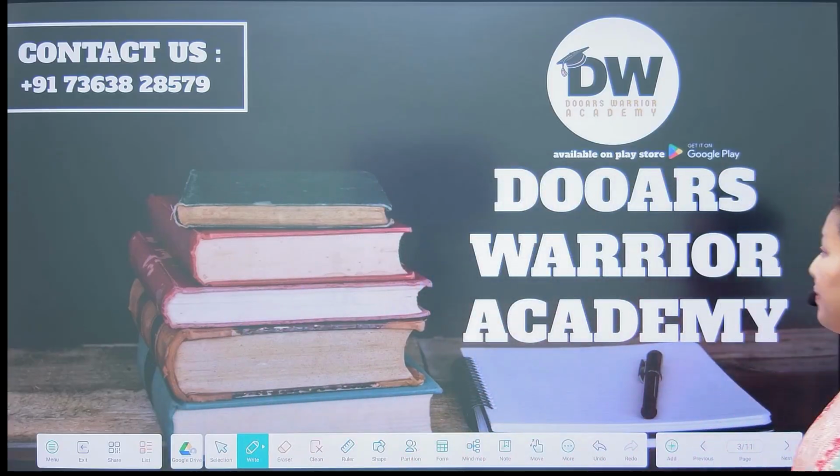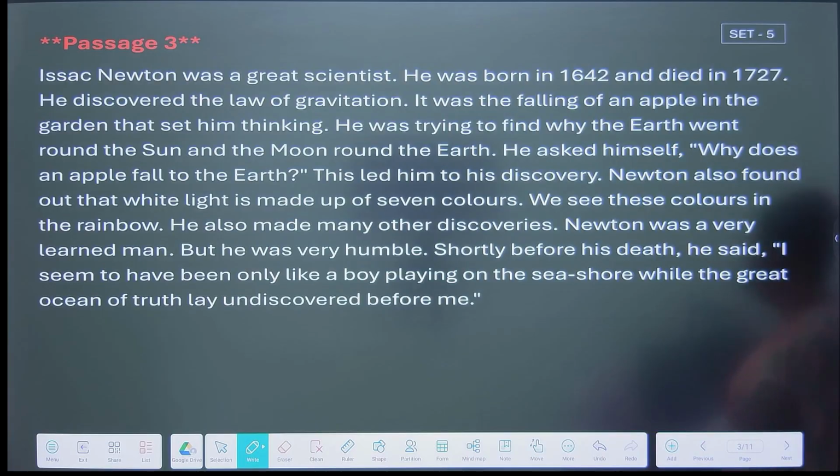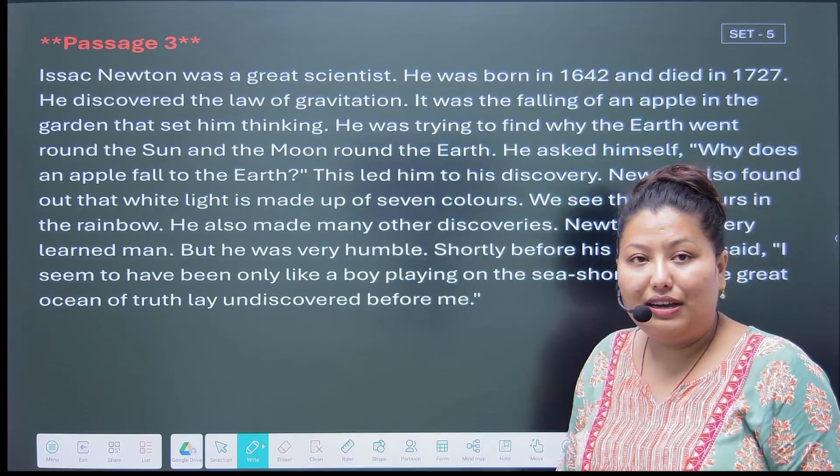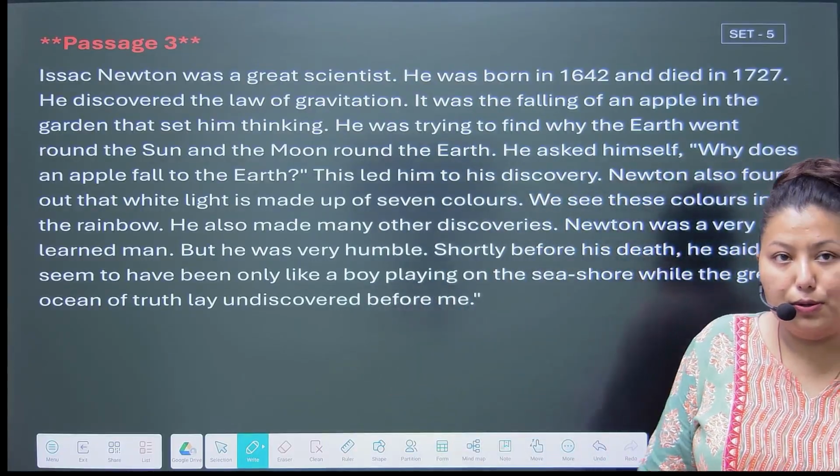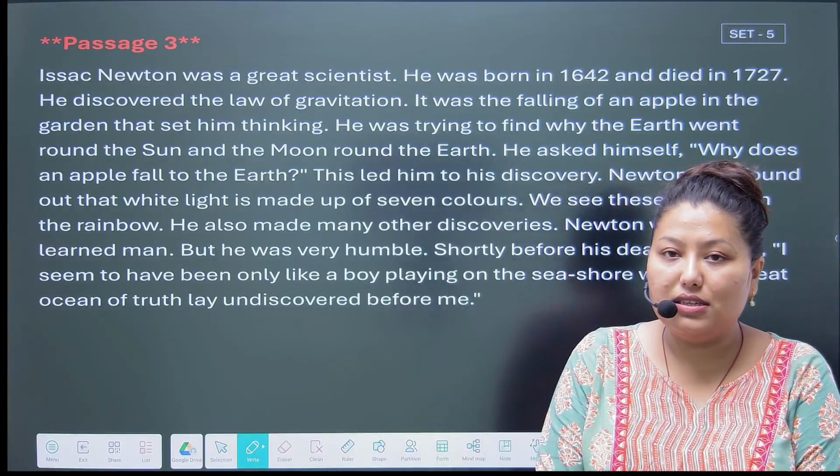So today we will solve passage number 3 of set 5. At first we have to read the passage. So let's start today's class by reading the passage.